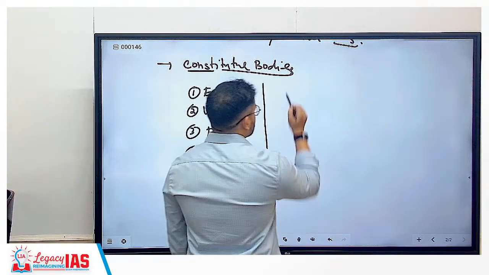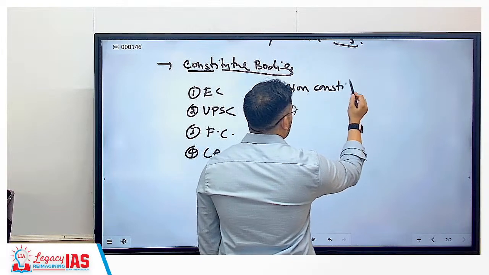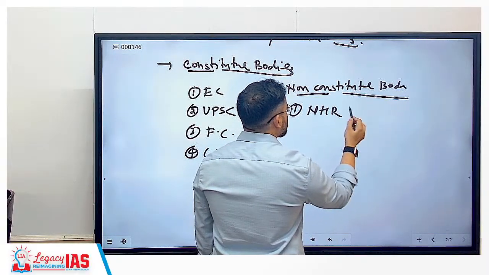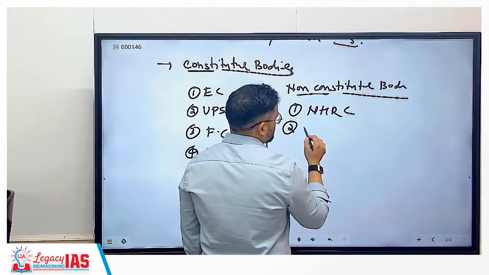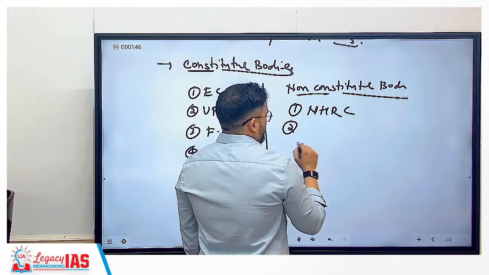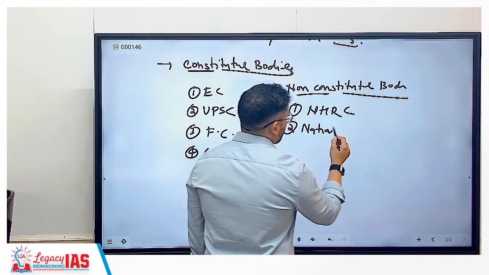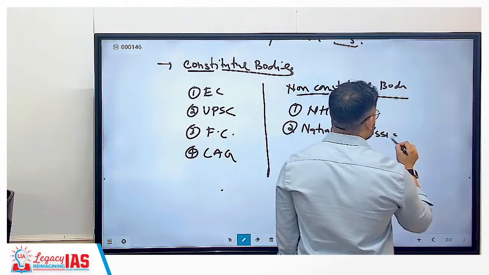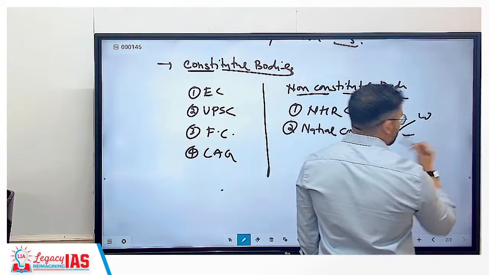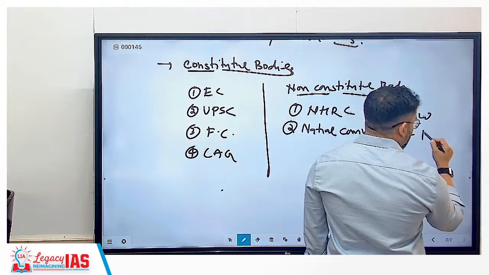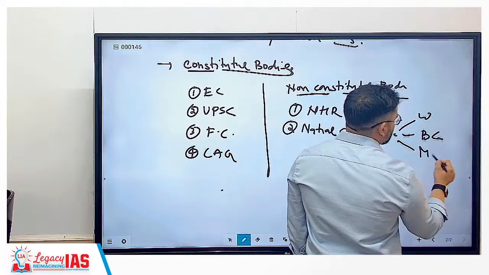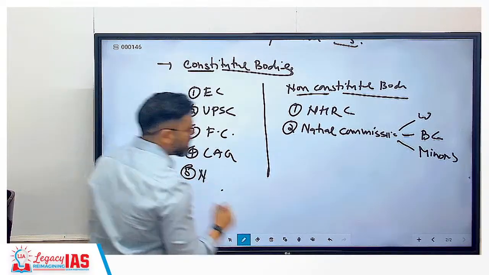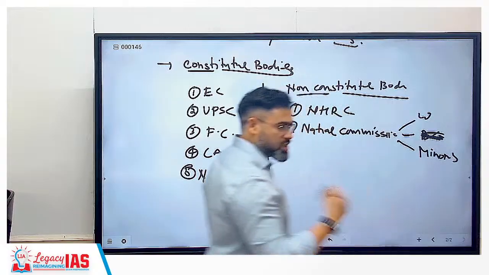Or non-constitutional bodies like the NHRC, the National Human Rights Commission, the National Commission for Women, and the National Commission for Minorities. The National Commission for Backward Classes will not be among the non-constitutional bodies because it is a constitutional body now.